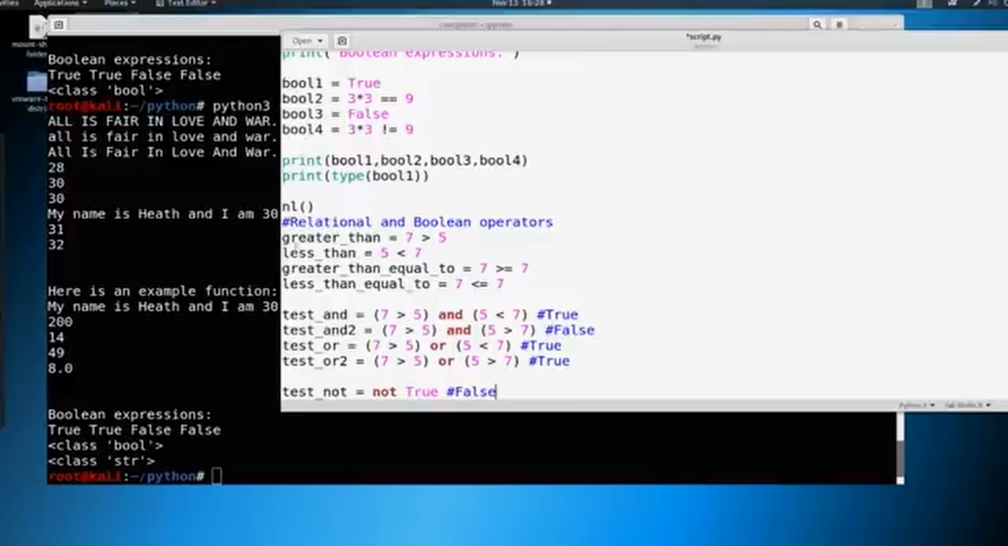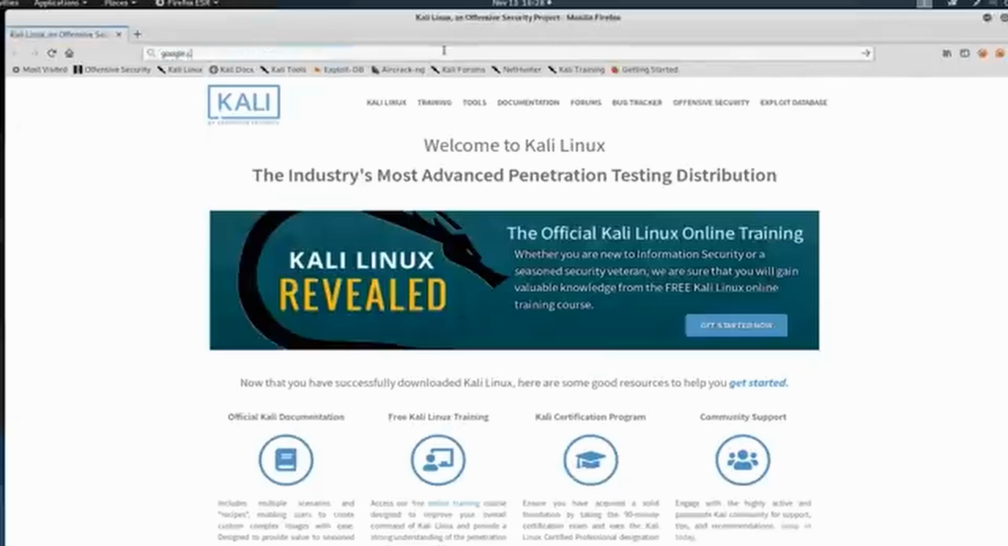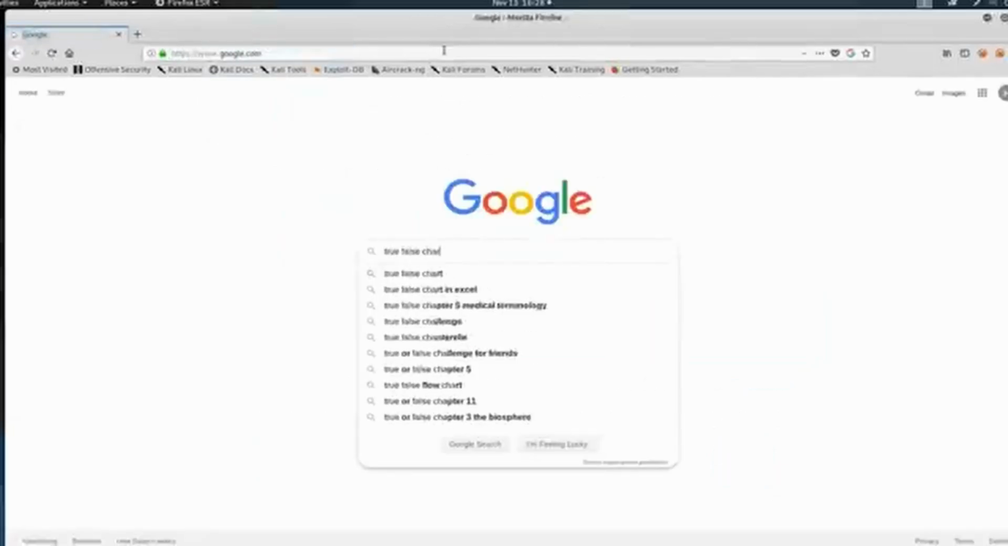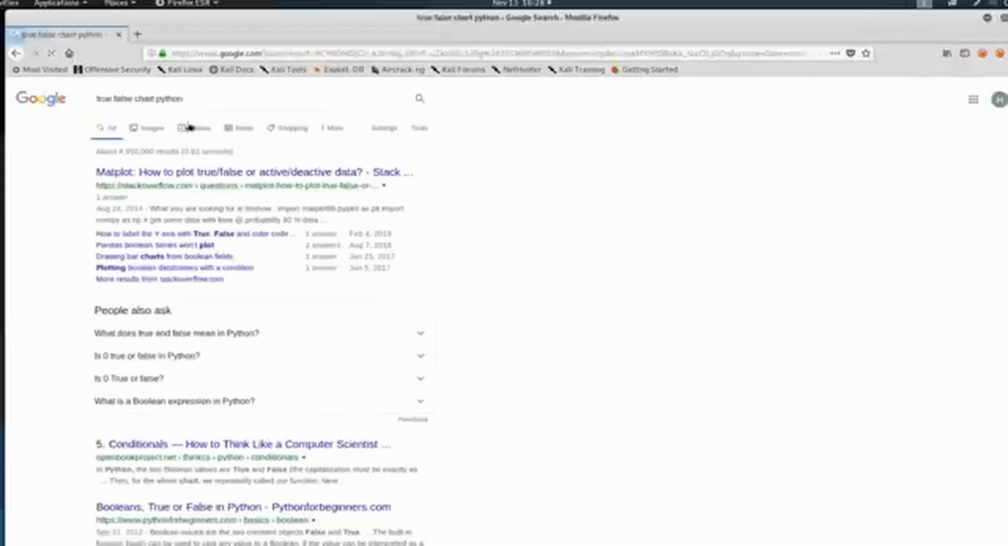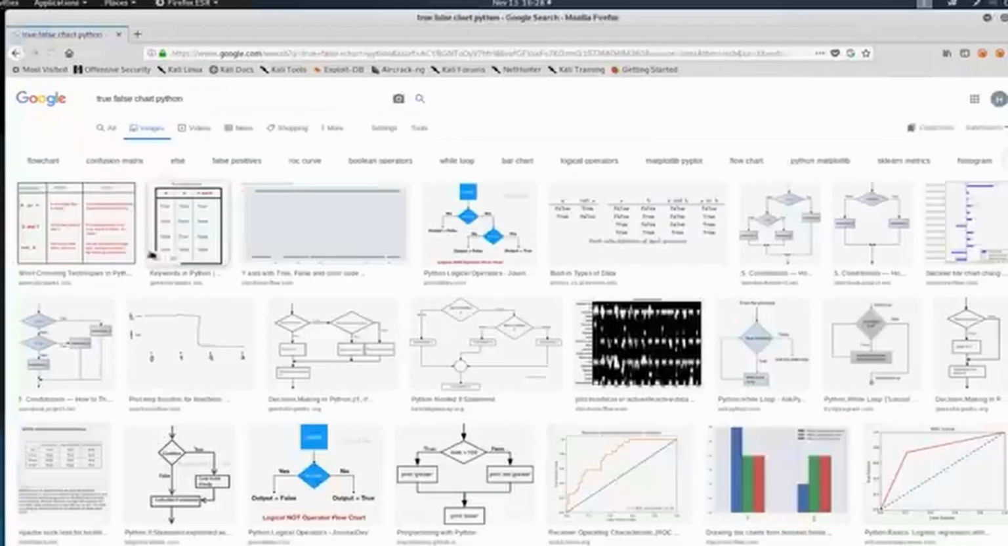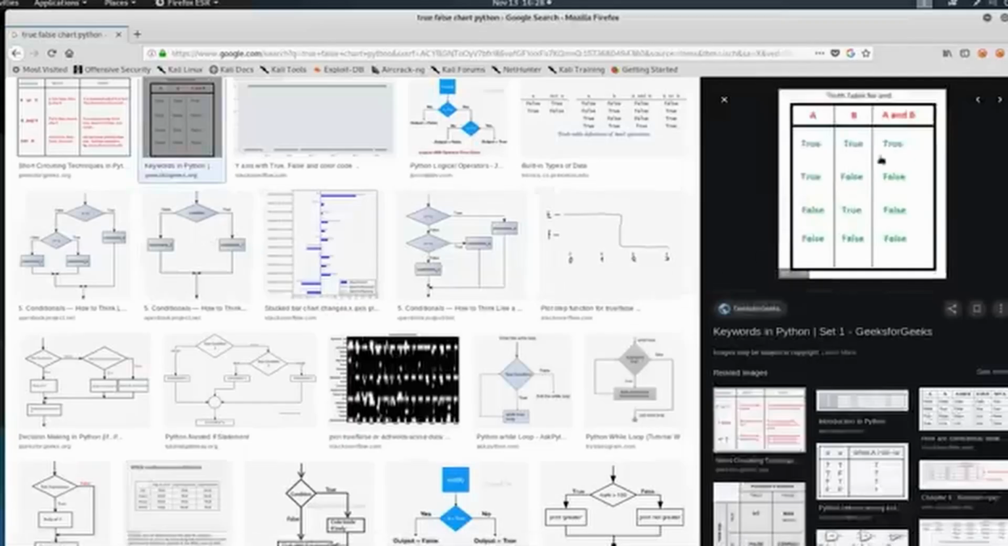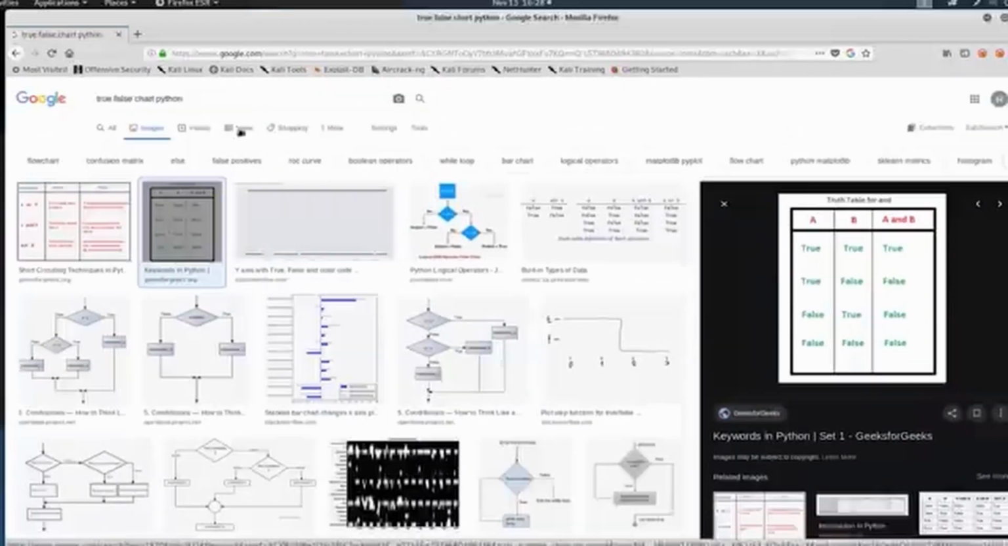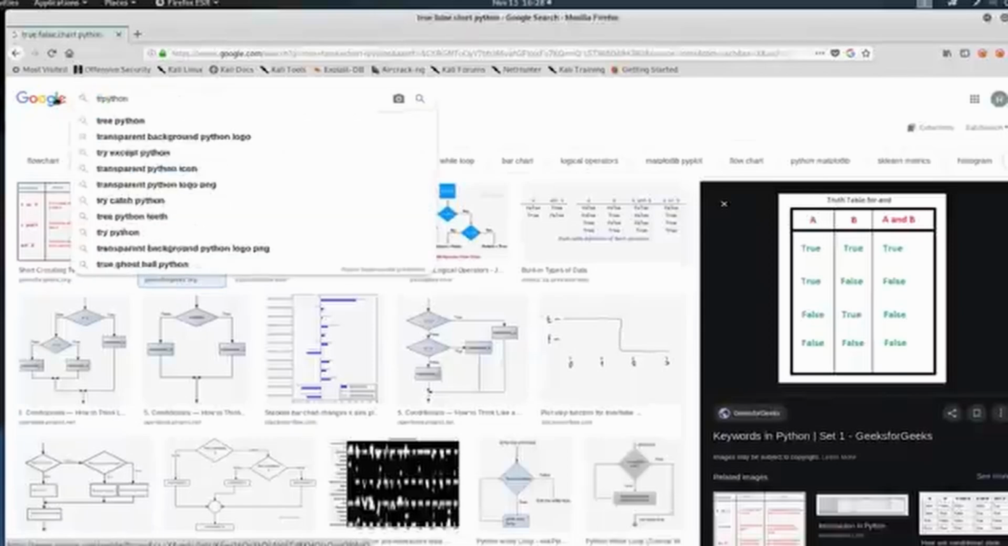And there are true-false charts. Let's just see if we can Google one quickly. There are true-false charts online. We could say true-false chart Python. And go to images, and we can see truth tables is what they're called. So if A is true and B is true, then A and B are true. If A is false or true and B is false, then they're both false. False true is false and false false is false. So in order to have a truth table for and, everything has to be true. So if we search truth tables, that might give us a better chart here.